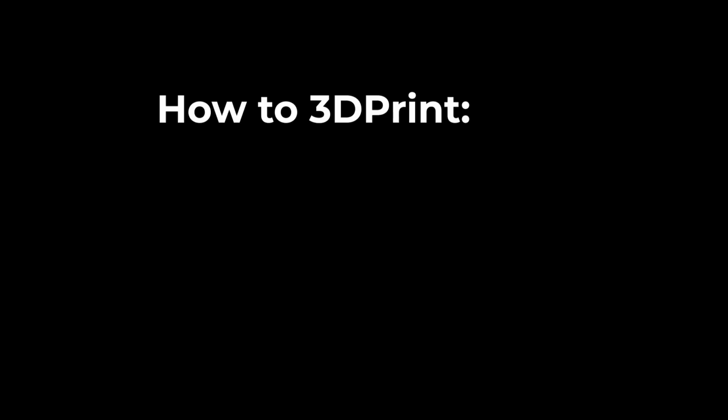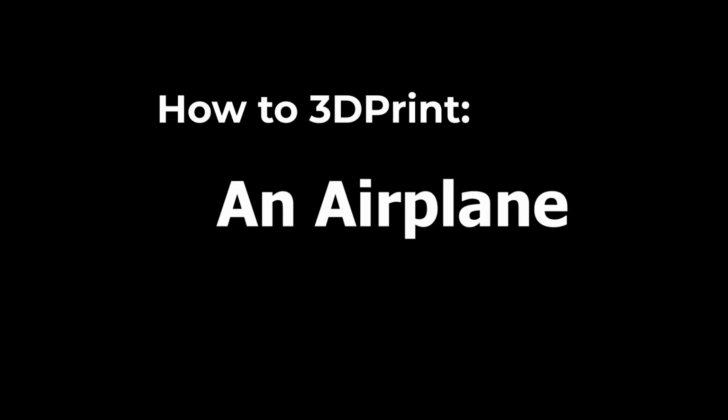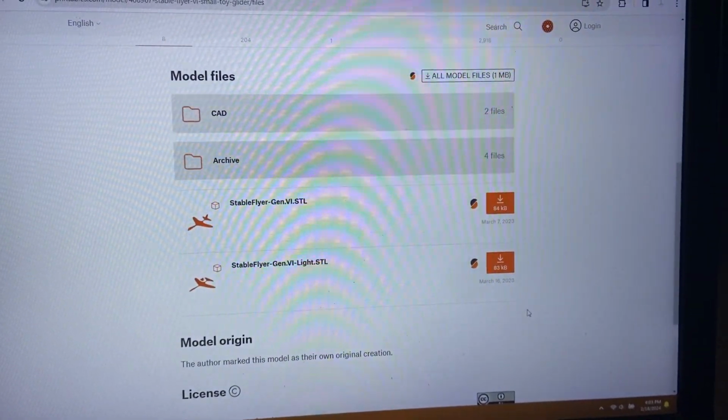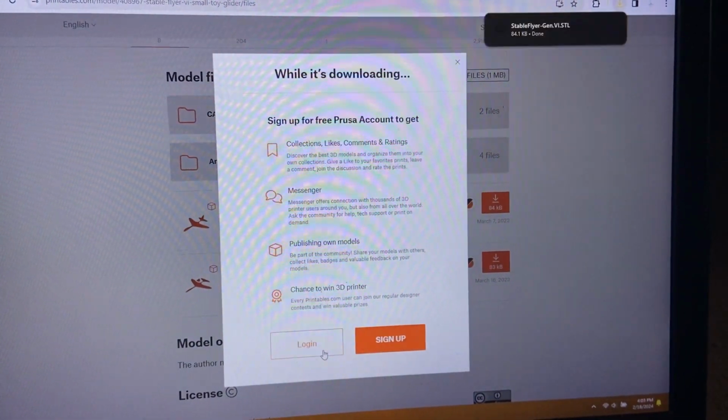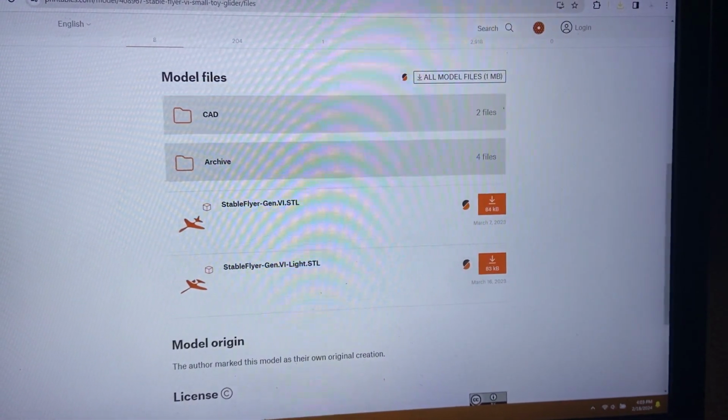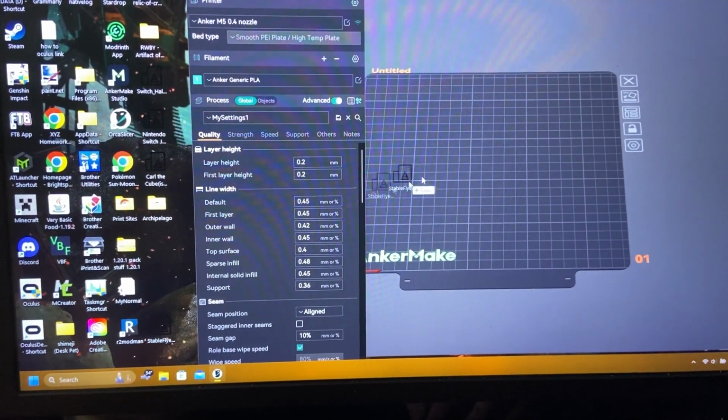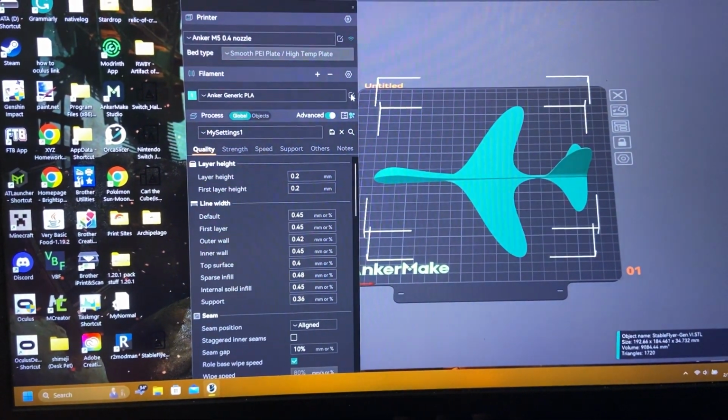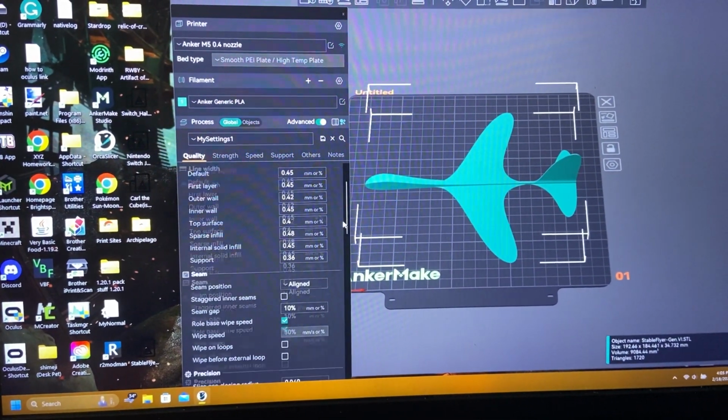Today we will be 3D printing an airplane. Step 1. Find the print file that you would like and download it. Step 2. Use your preferred slicer program to slice it.